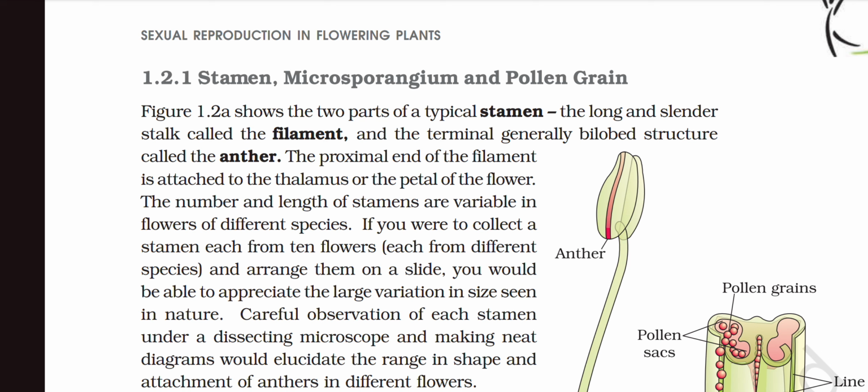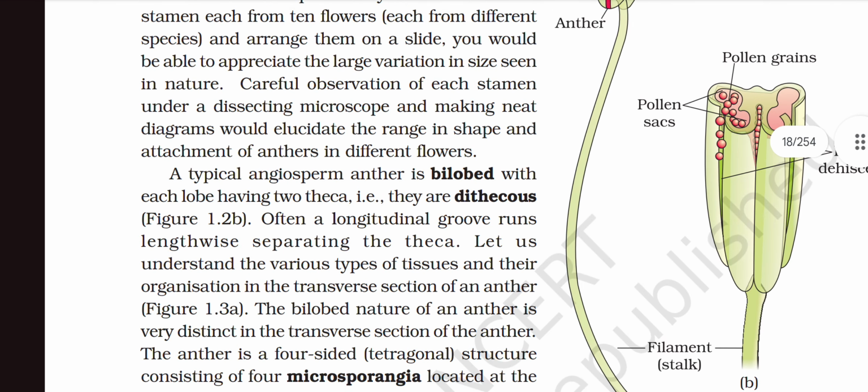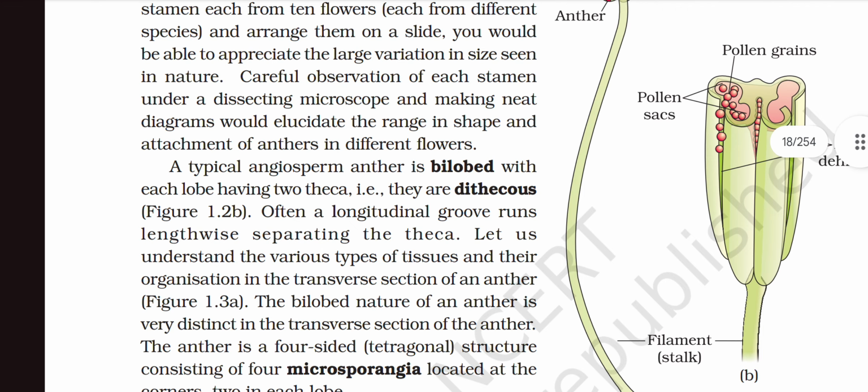If you were to collect a stamen each from 10 flowers, each from a different species, and arrange them on a slide, you will be able to appreciate the large variation in shape and size seen in nature. Careful observation of each stamen under a dissecting microscope and making a neat diagram would elucidate the range in the shape and the attachment of the anthers in different flowers.